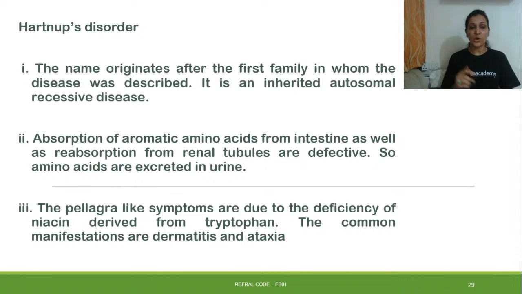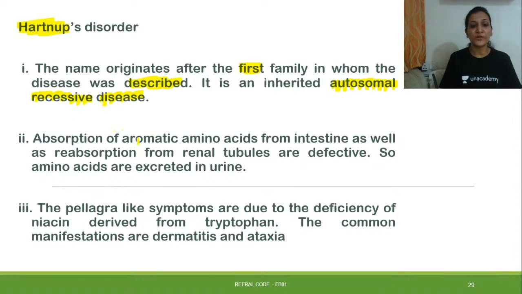The three disorders related to tryptophan metabolism. The first one is Hartnup's disorder. The name Hartnup belongs to the family in which the disease was first described, so the word comes from there. It is an inherited autosomal recessive disease.